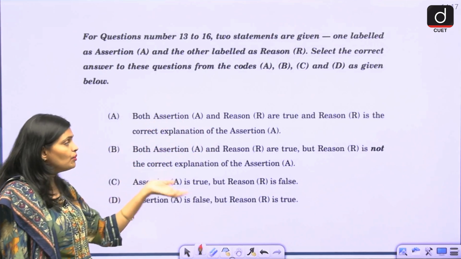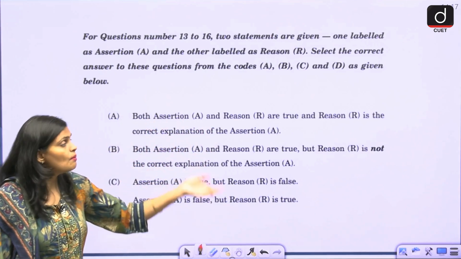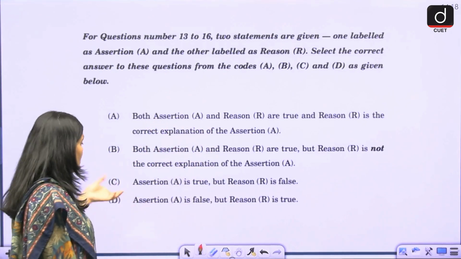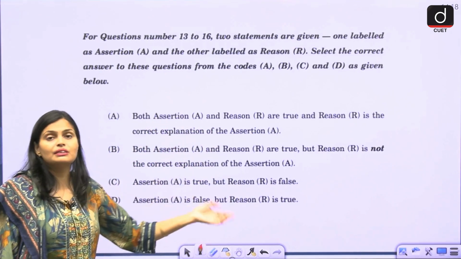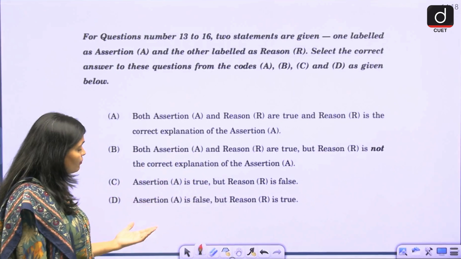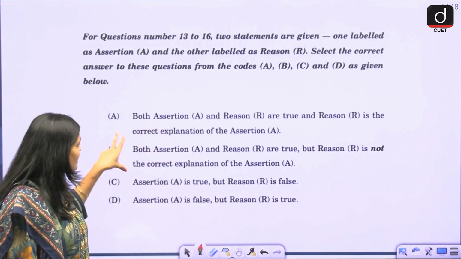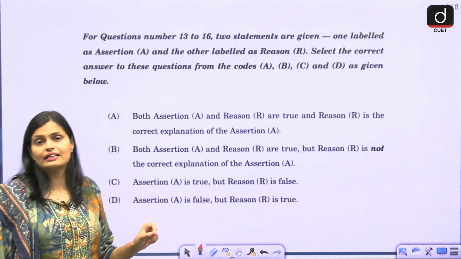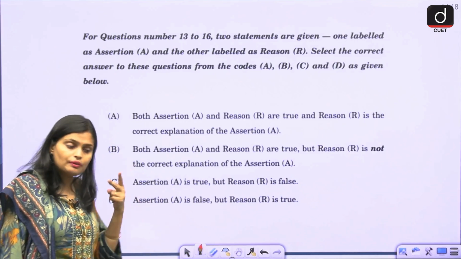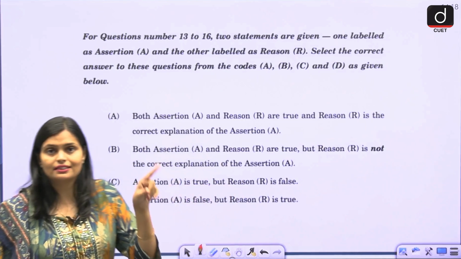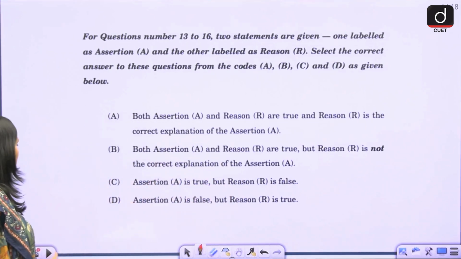In B, both assertion and reason are true, but the reason is not the correct explanation for the assertion. In C, the assertion is true, but the reason is false. In D, the assertion is false, but the reason is true. You have to read the two statements and answer whether it is A, B, C or D.